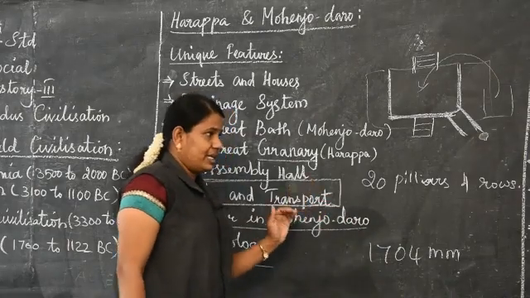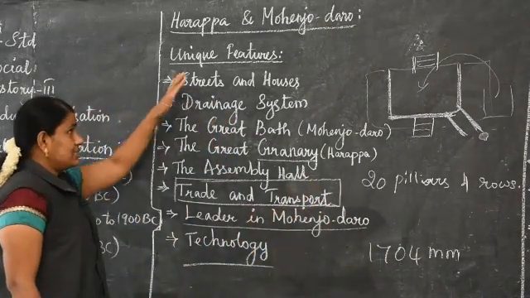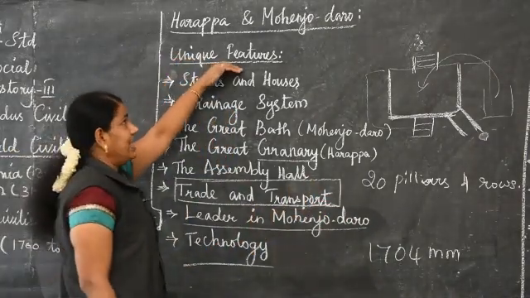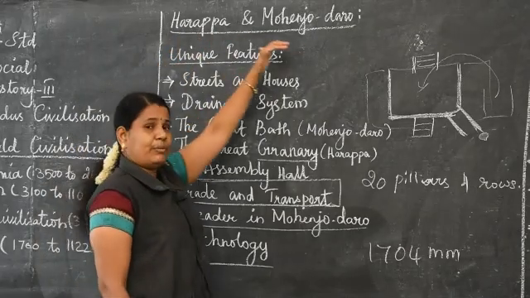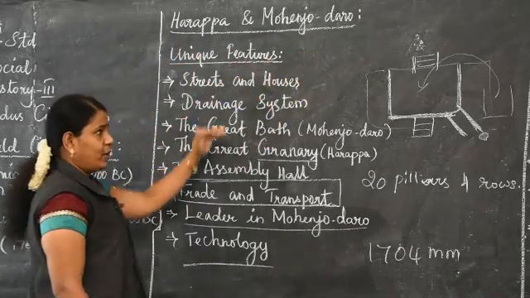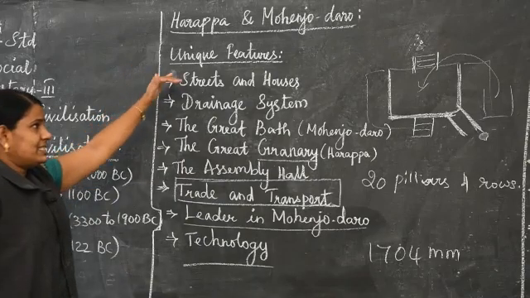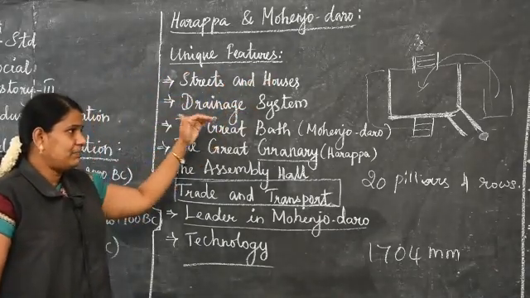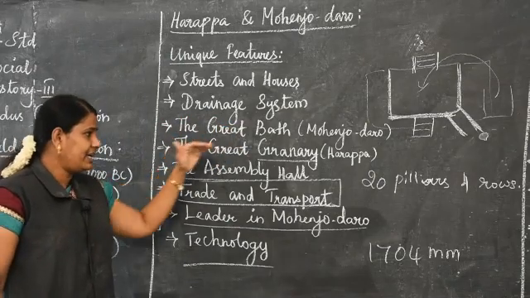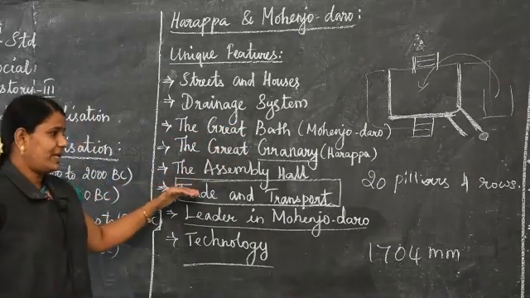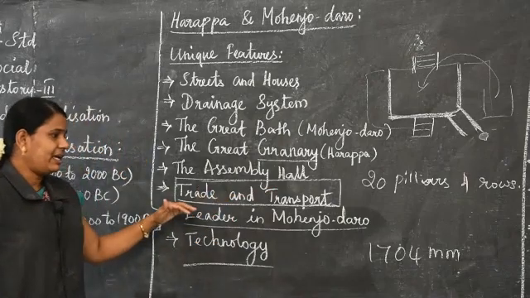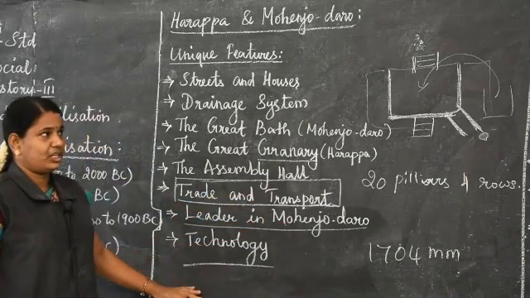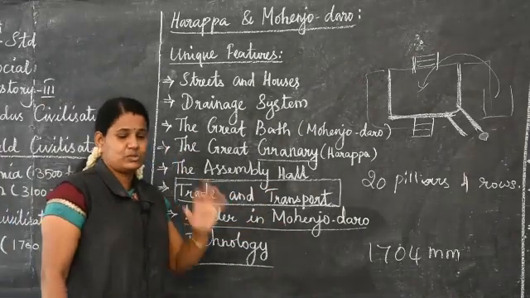So technology is over. Now we have discussed the unique features in the cities Harappa and Mohenjo-daro. What are the things we have discussed? Streets and houses, the drainage system, the great bath, the great granary, the assembly hall, trade and transport, the leader in Mohenjo-daro, and technology. So unique features is over.